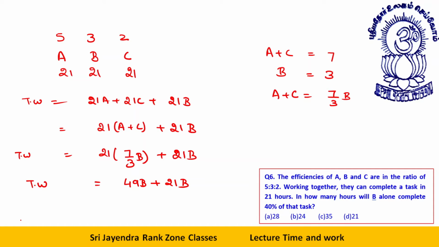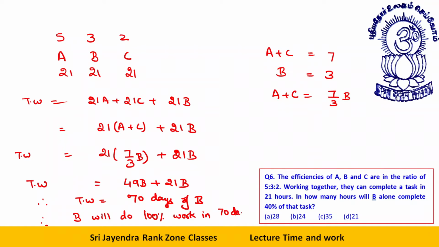Now, therefore, total work is equal to 70 days of B. Therefore, I can say B will do 100% work in 70 days.